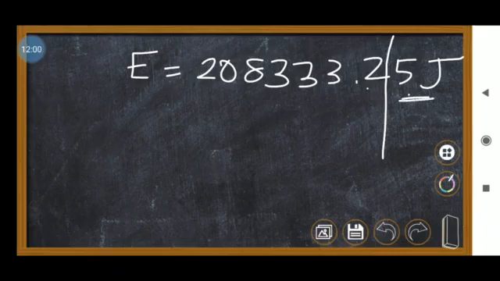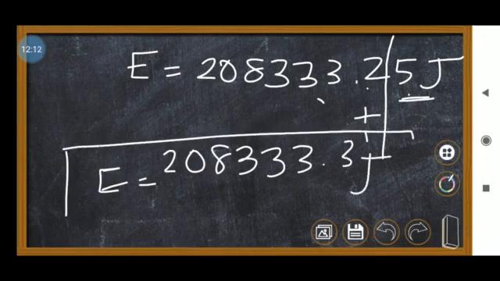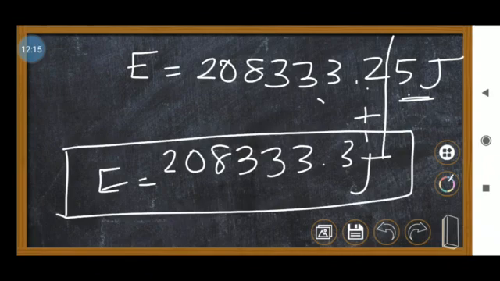So 5 or more than 5 means we can add plus 1 to the previous digit. That means what is your answer? So energy equal to 208,333.3 joule. If we write in terms of only one decimal point, energy should be equal to 208,333.3 joule. So this is your correct answer, students.